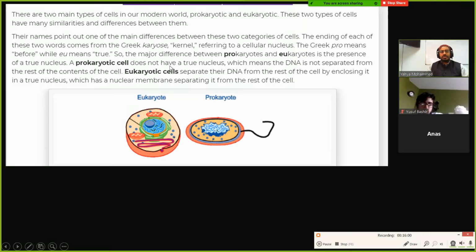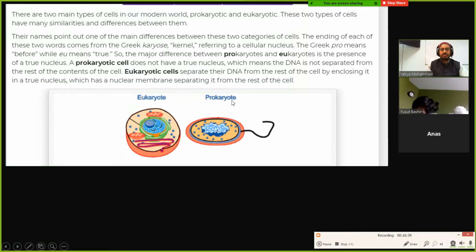One difference they're mentioning here is that a prokaryote doesn't really have a nucleus. The DNA in a eukaryotic cell, in a plant cell or animal cell, is sequestered in the middle and protected from the rest of the cell. In a prokaryotic cell, the DNA is not protected. It's floating around in the cell. The DNA is not separated from the rest of the contents of the cell.